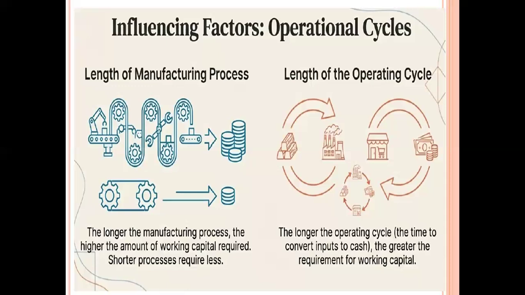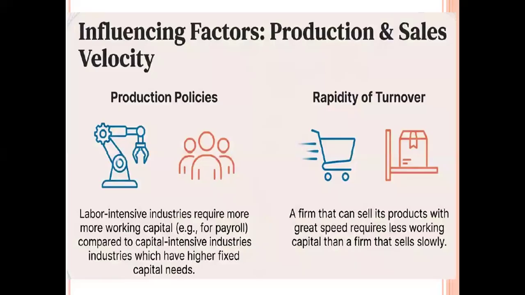Next one is called the operating cycle. The operating cycle is nothing but converting the raw material into cash. That is, you purchase the raw material, put it into process, manufacture finished goods, and sell them. Once again, you purchase the raw material. That is called the operating cycle, which converts input into cash. If the company's operating cycle is very short, the working capital requirement is also low. But a longer operating cycle requires a huge amount of working capital.